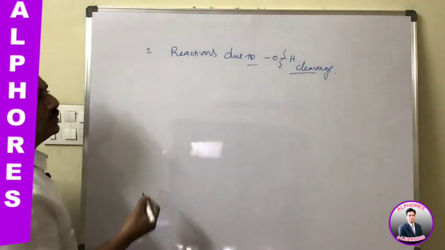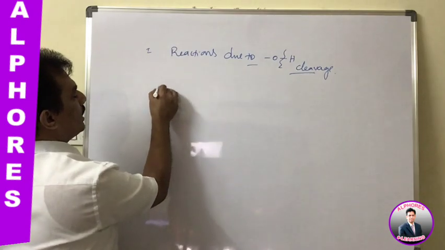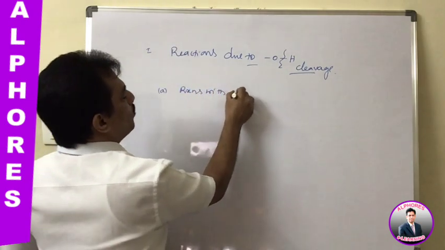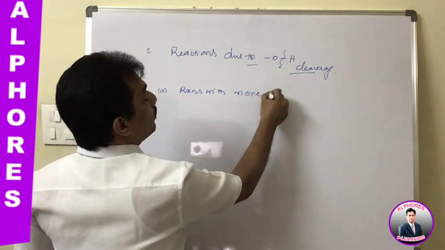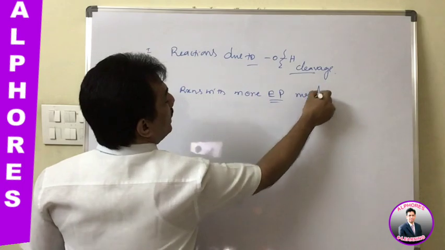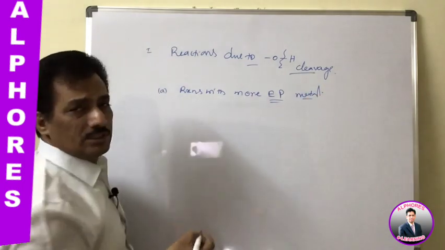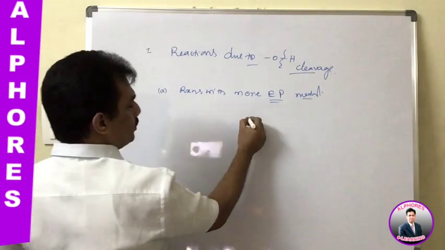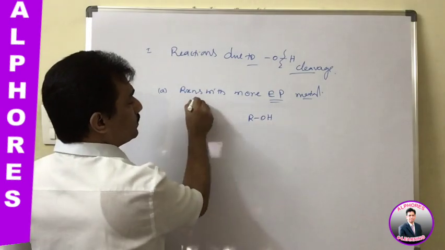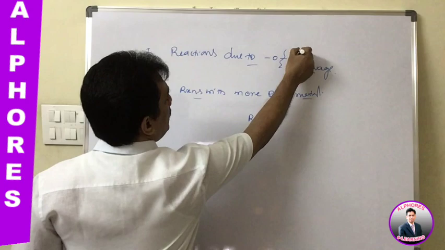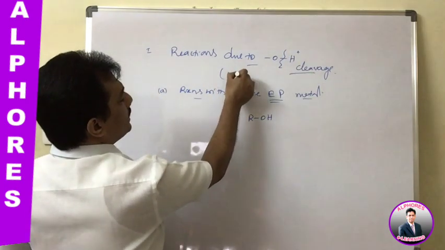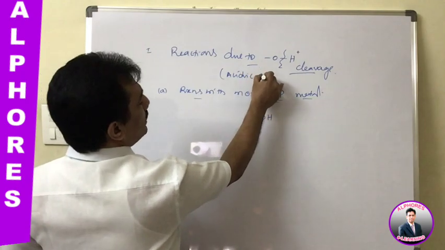Here we are considering two reactions. One is reactions with more electropositive metals. Mostly these are s-block or third A group elements. Here just observe ROH, because these reactions are due to breaking of the bond, it is releasing H plus. Here we can observe the acidic nature of alcohol.